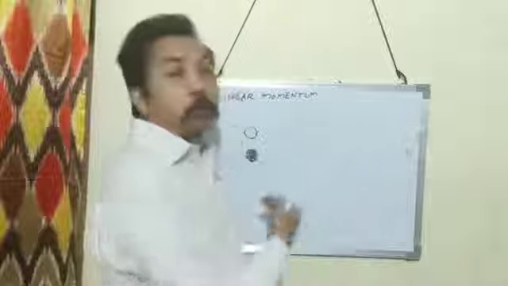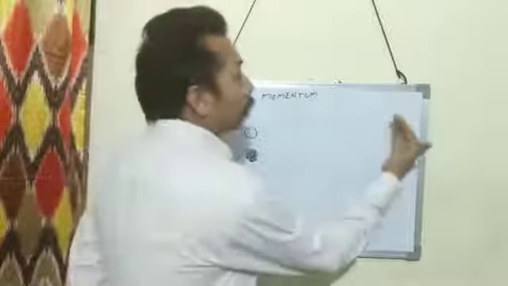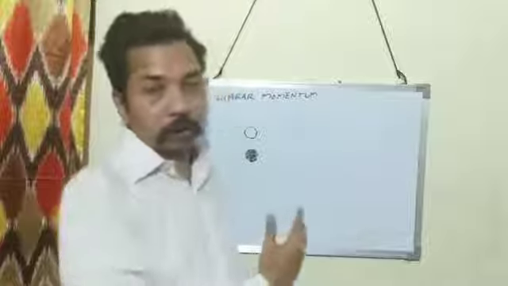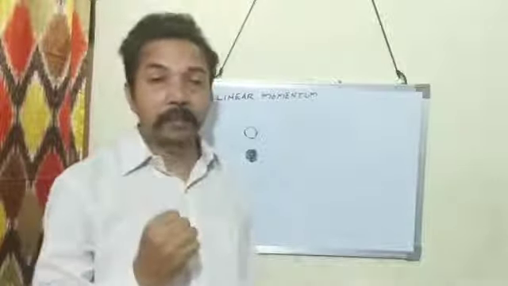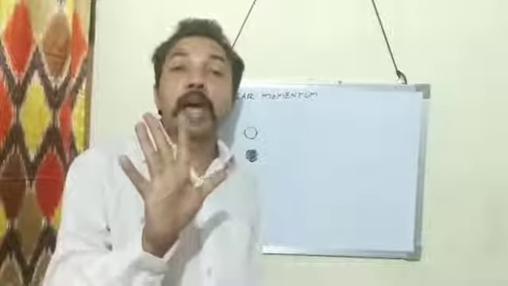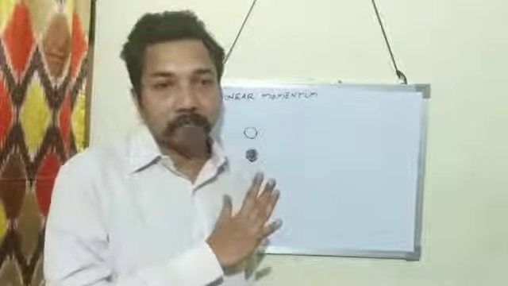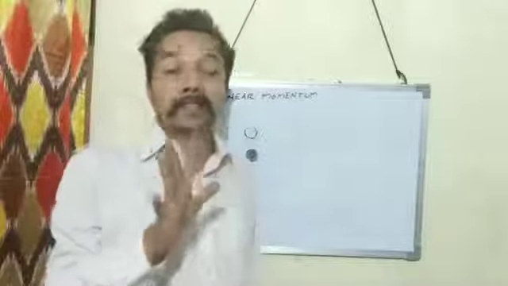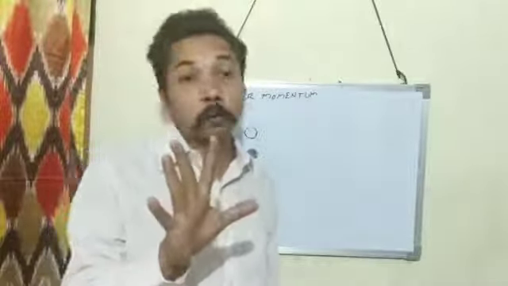And you want to stop them both by using your hand. In which case will more force act on your hand? Obviously, the cricket ball will exert more force on you.